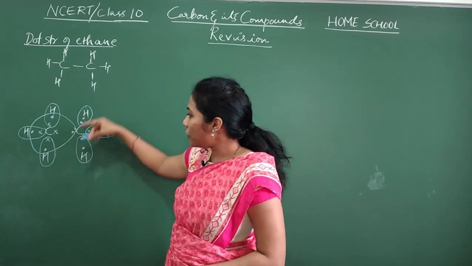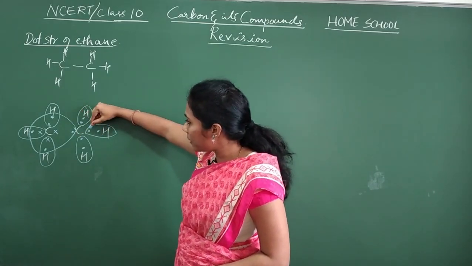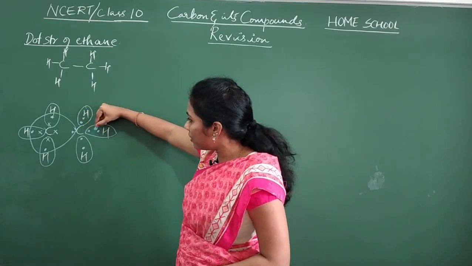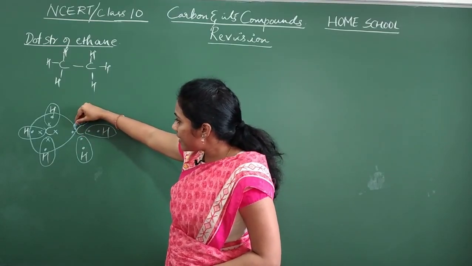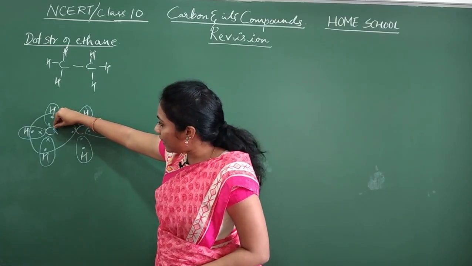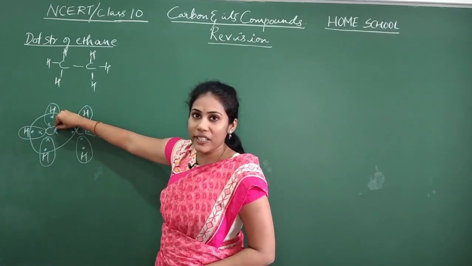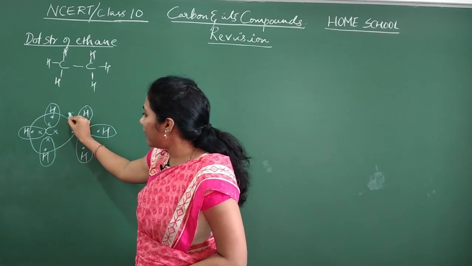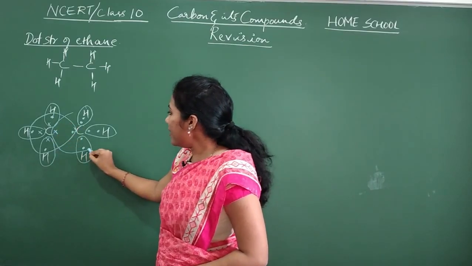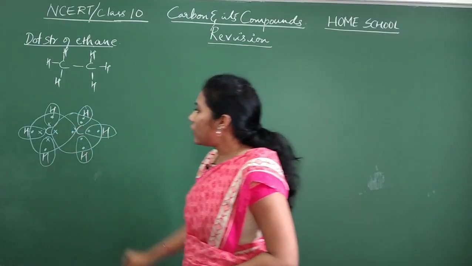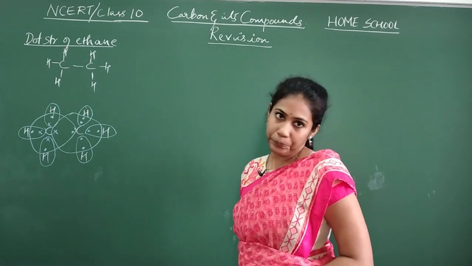So which are the 8 electrons you will include? 1, 2, because they are near, right? 2, 3, 4, 5, 6, 7, 8. 8th electron is this. This carbon's electron you will take. Okay, that means it is getting shared. See, this is how you will write a dot structure for ethane.